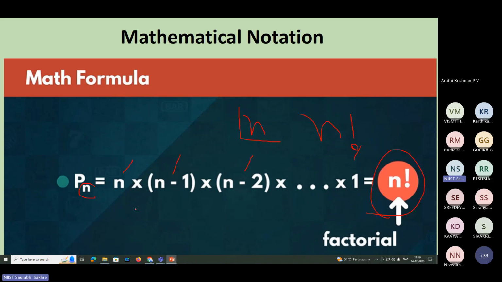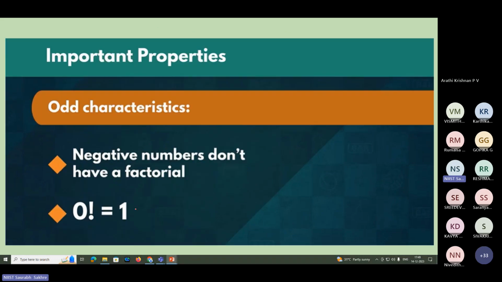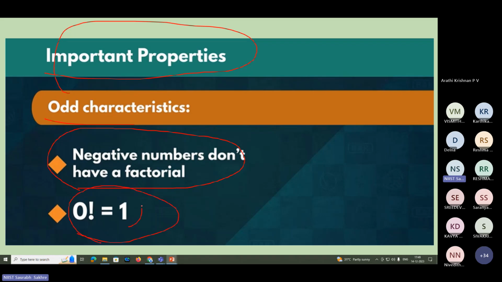So in that, permutation is crystal clear to you. Now there are some important points you have to keep in mind. Important properties of permutation. First is that negative numbers cannot have a factorial. And if at all you are reaching 0, the factorial of 0 will be 1. Okay, factorial of 0 will be 1.